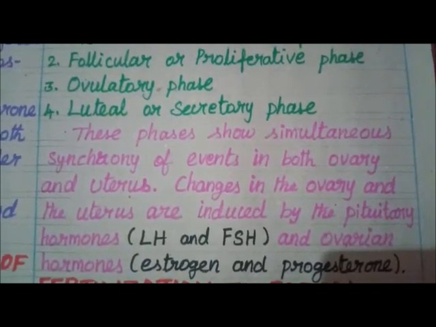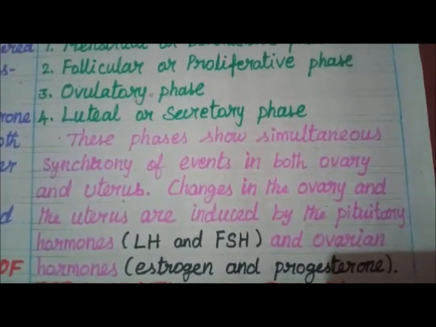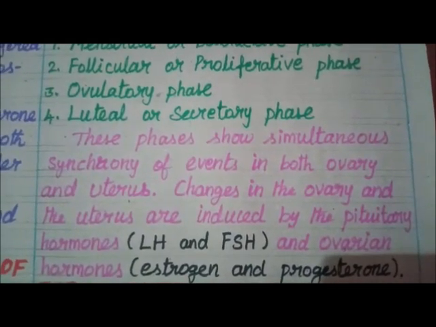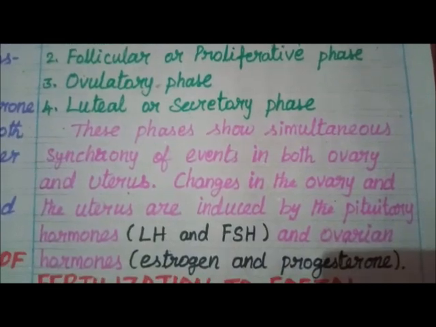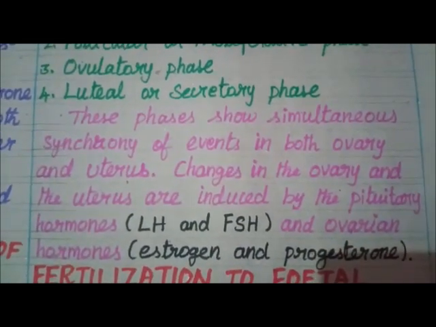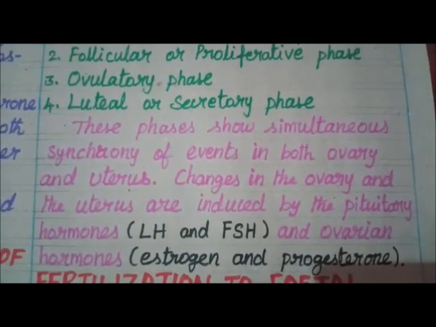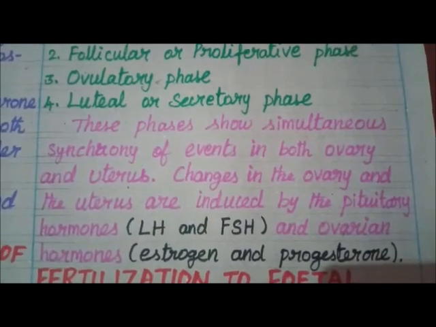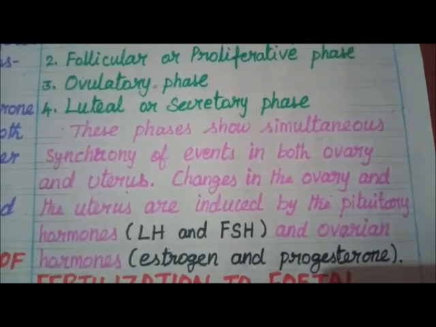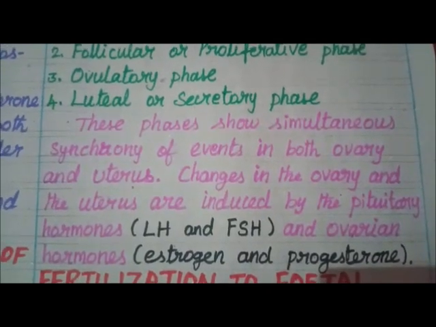These phases show simultaneous synchrony of events in both ovary and uterus. Changes in the ovary and the uterus are induced by the pituitary hormones LH and FSH, luteinizing hormone and follicle stimulating hormone, and ovarian hormones estrogen and progesterone.